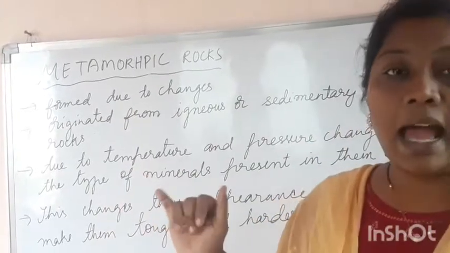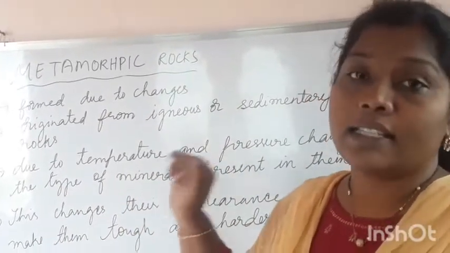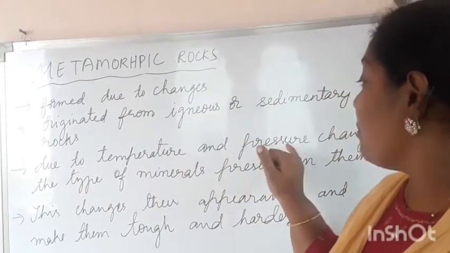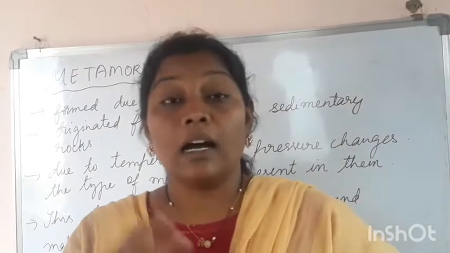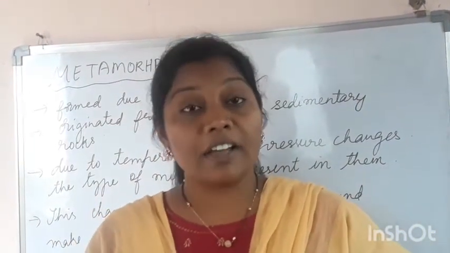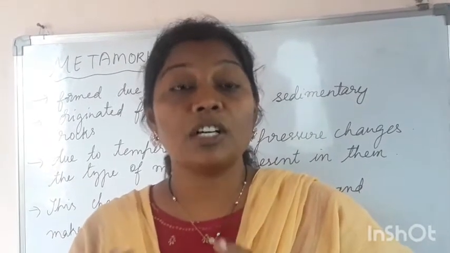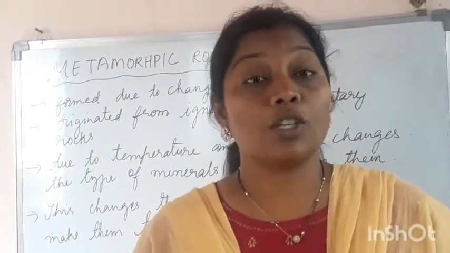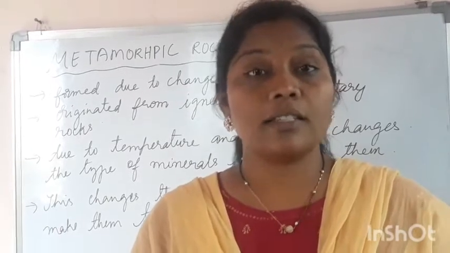And how is this happening? How are they formed from igneous or sedimentary rock? Due to temperature and pressure changes. Children, in the earth's crust there is a particular amount of pressure exerting on the rocks. We cannot see it, pressure is not visible from outside, but there is a particular pressure acting on this rock.